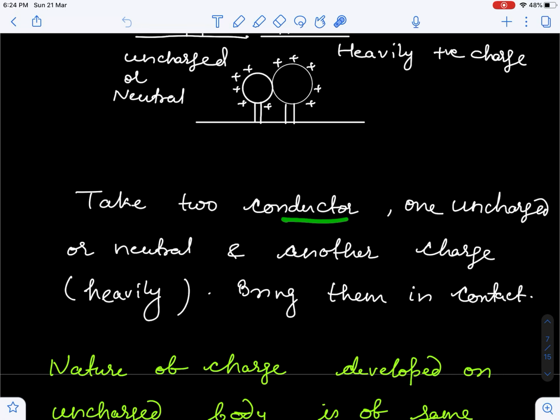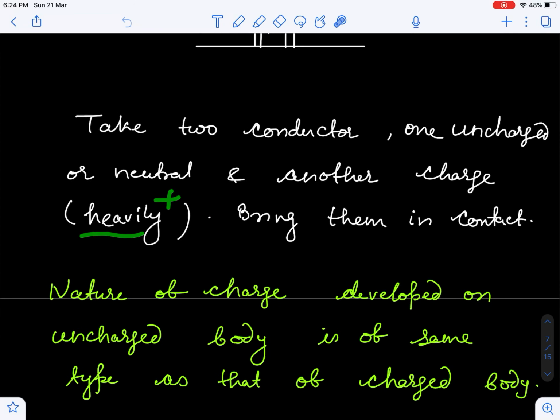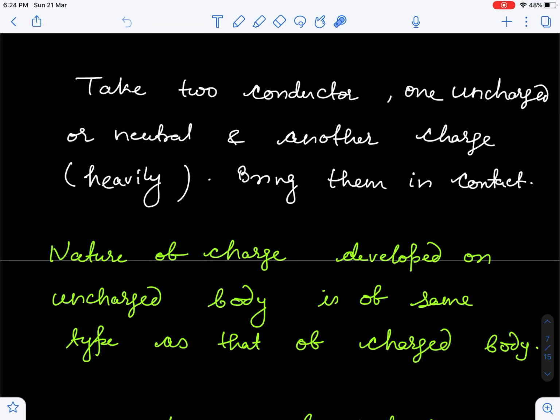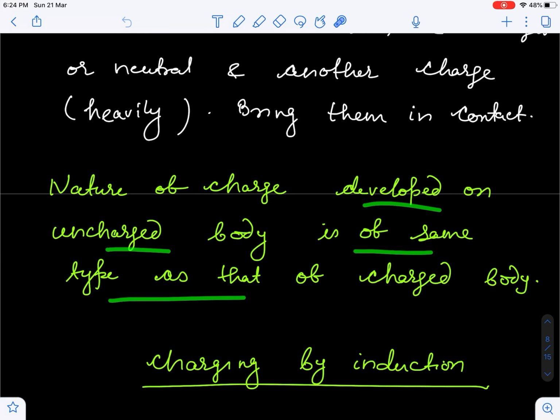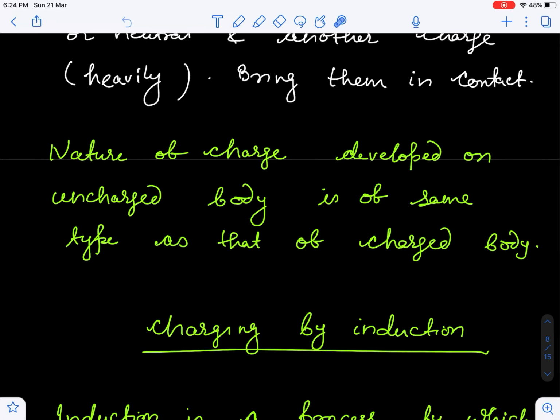I have taken two conductors, one uncharged or neutral and another heavily positively charged. I brought them in contact. When they are brought into contact, the same nature of charge will be developed on the uncharged body. So the nature of charge developed on the uncharged body is of the same type. This is the method of conduction.